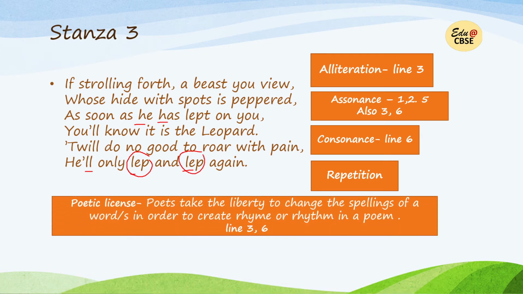Now again poetic license. So what is poetic license? I explained it to you last time. So now I'll only take the example. So how are there poetic licenses in lines 3 and 6? The spelling of leapt here is actually L-E-A-P-T. Here again, leap, L-E-A-P, leap. So they have been changed so that they can rhyme and there is a rhythm. So leapt with leopard. Again, leapt and leapt. There's rhythm and there's a rhyme. So that is why this is poetic license.